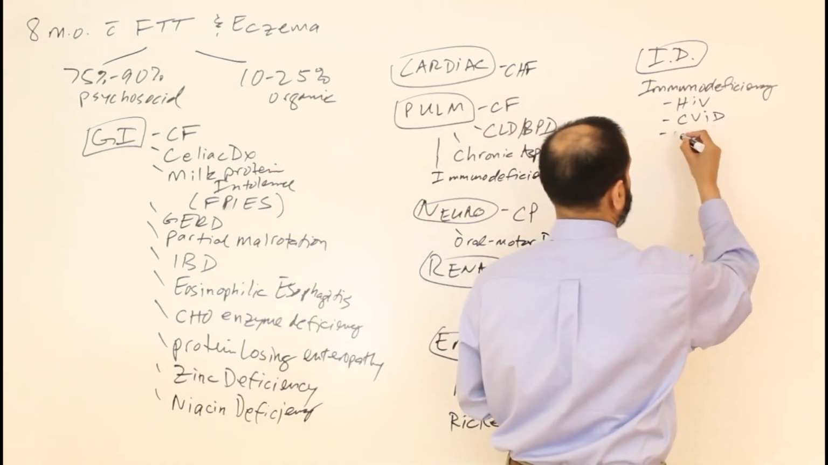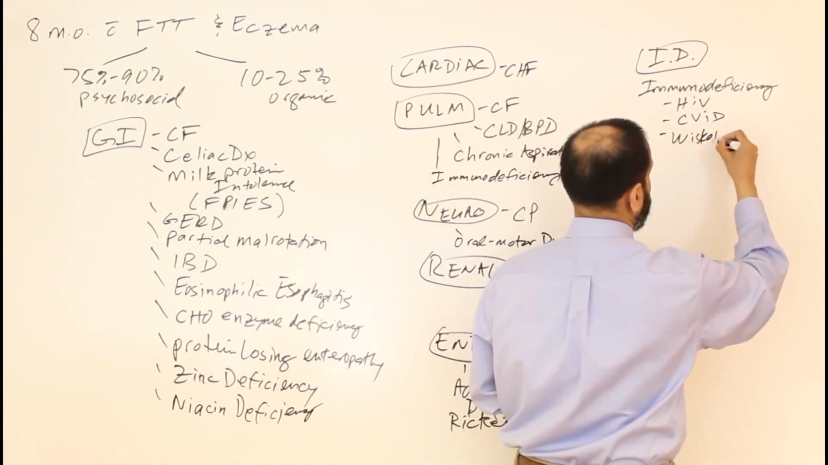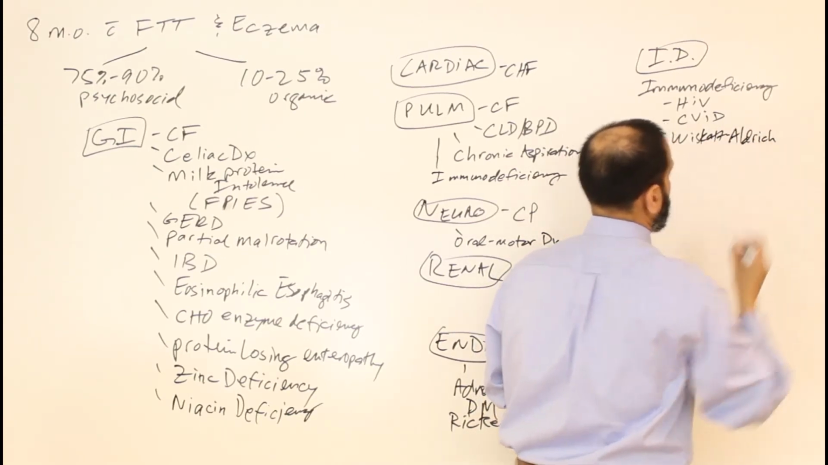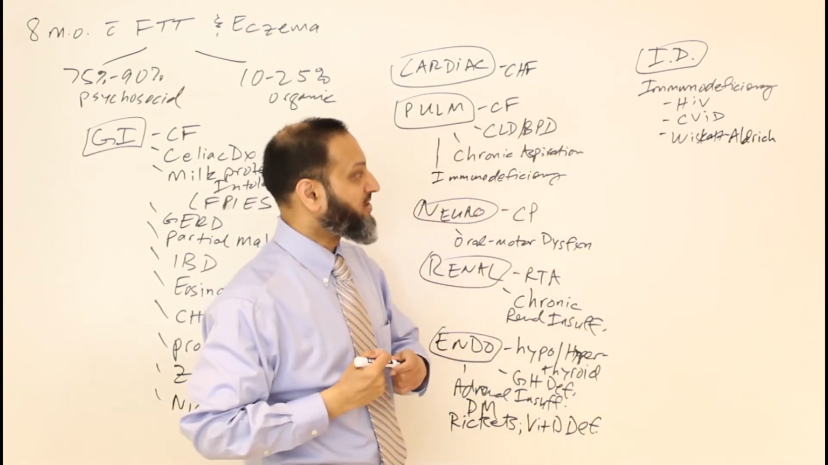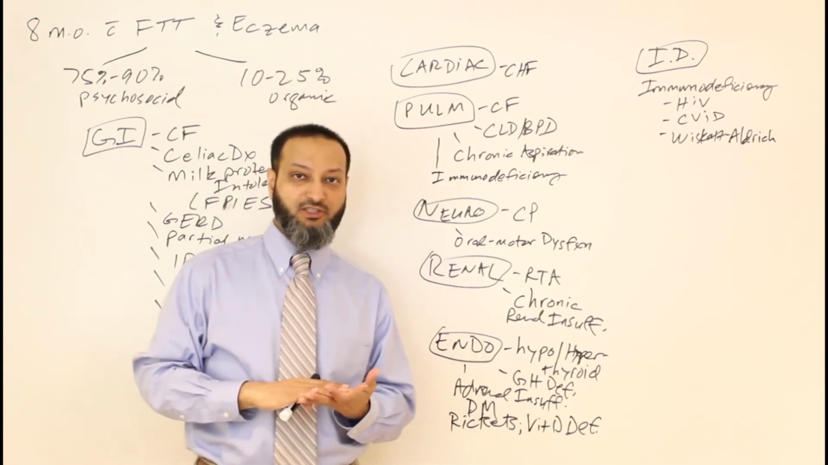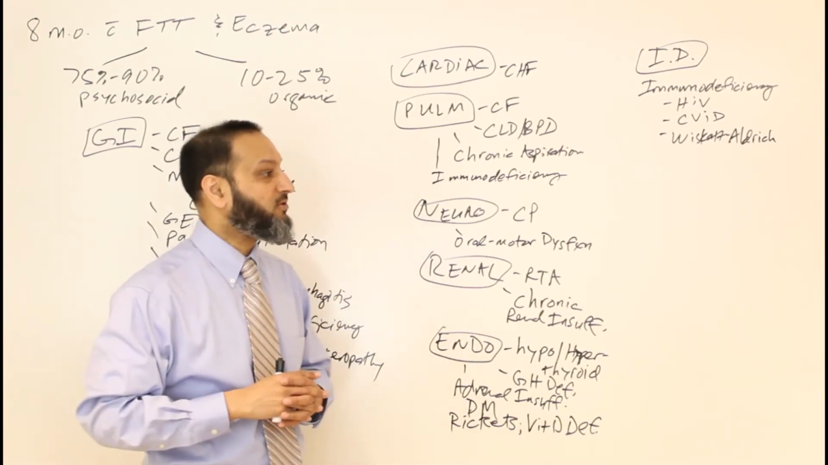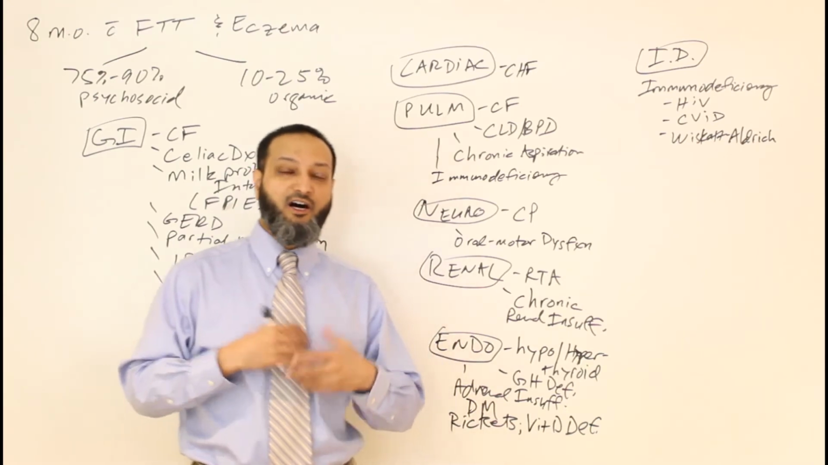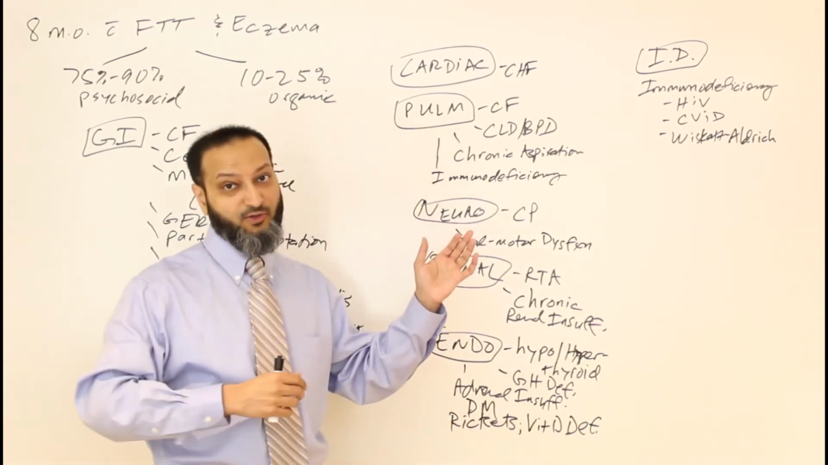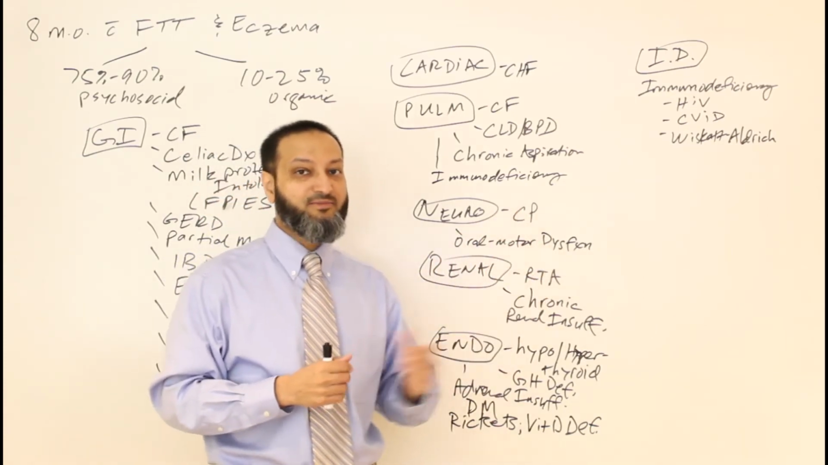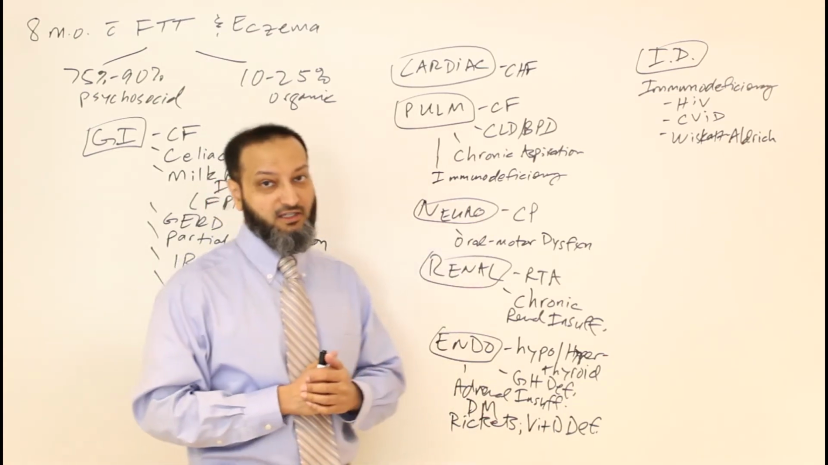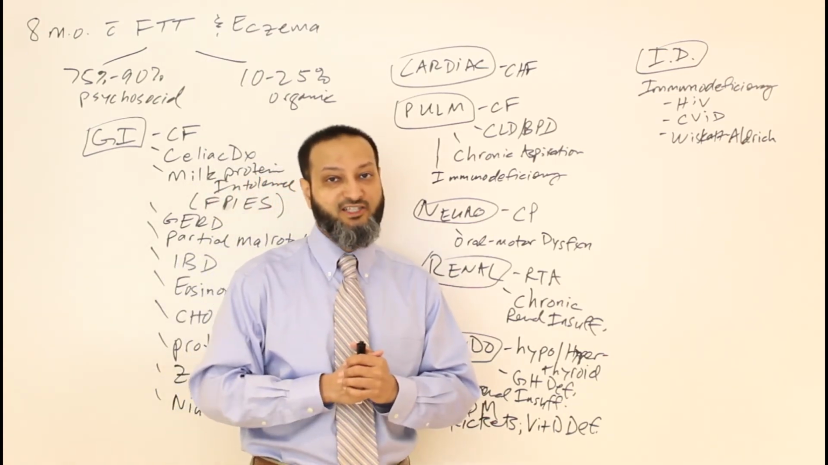Then another one to consider in this category would be Wiskott-Aldrich Syndrome. Wiskott-Aldrich Syndrome is a common one that boards like to ask about. That's basically where you have IgM deficiency. The IgM deficiency gives you a lot of otitis media and sinusitis and pulmonary infections, and you can get failure to thrive. And then the other big components of Wiskott-Aldrich, in addition to the IgM deficiency, is eczema and thrombocytopenia. So that's a common boards type of question that they like to ask about.